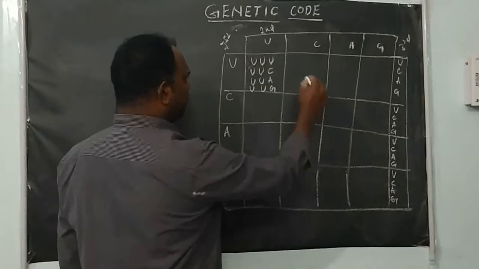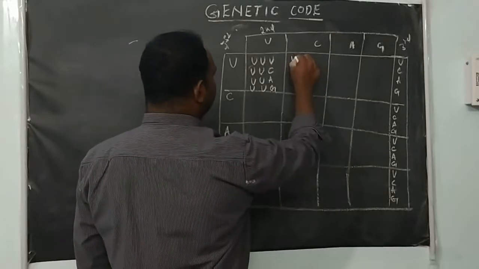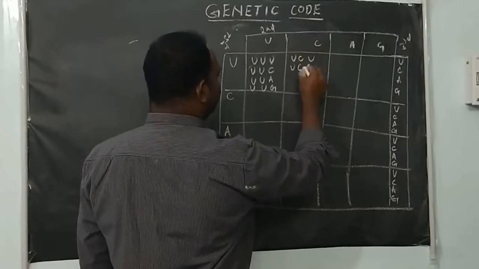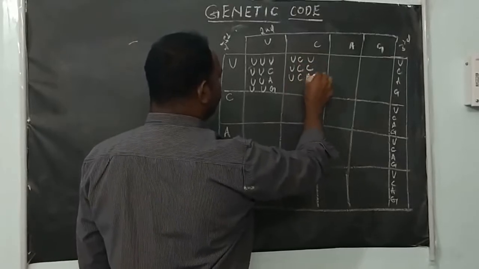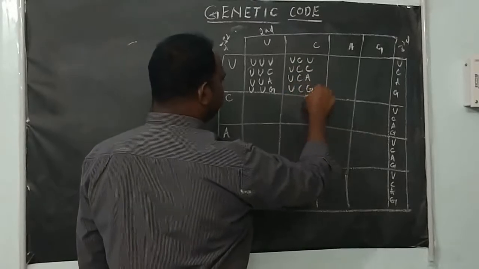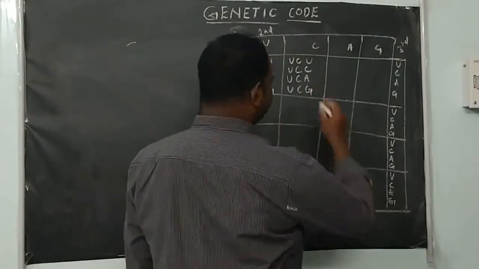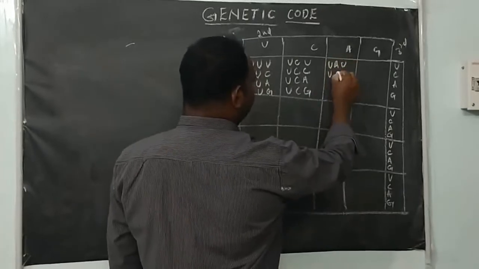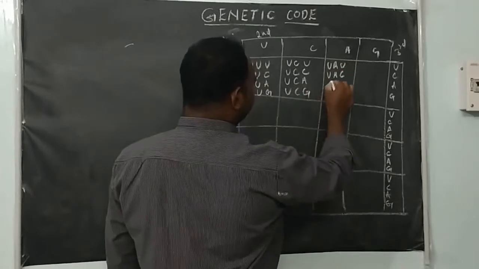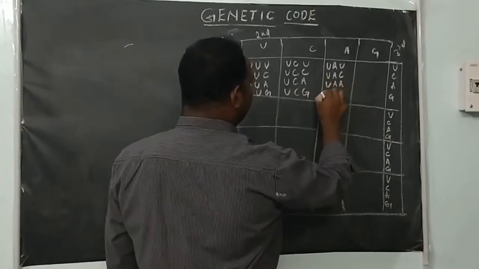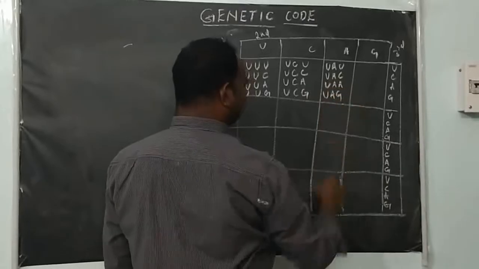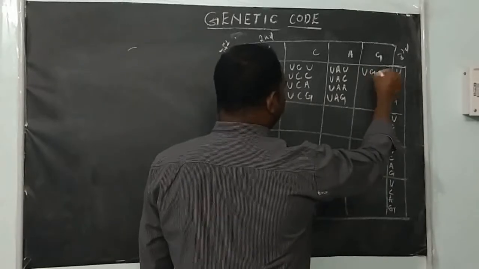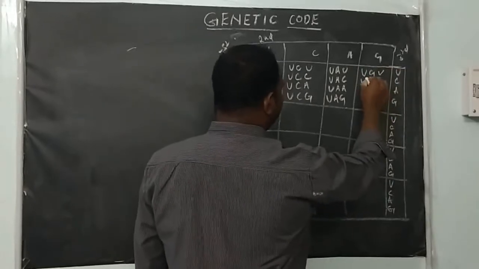So the next column you can fill up like this: U C U, U C C, U C A, U C G. And the next one: U A U, U A C, U A A, U A G.